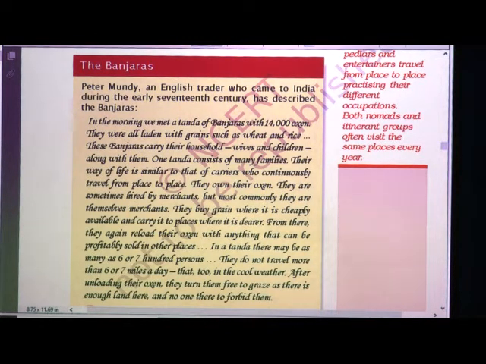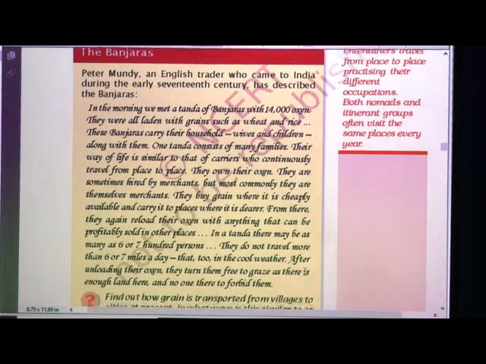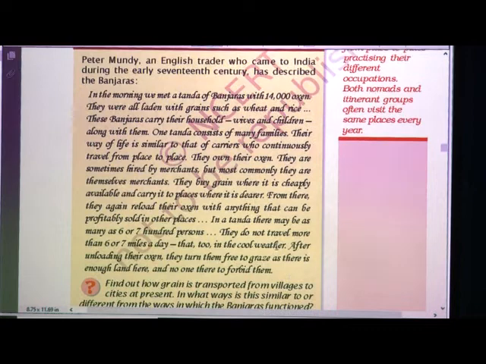in a Tanda there may be as many as 600 or 700 persons, okay, and they do not travel more than 6 or 7 miles and they travel in cool weather only. So, where they get the cheap products, they buy and they sell it for profit. In this way they survive.